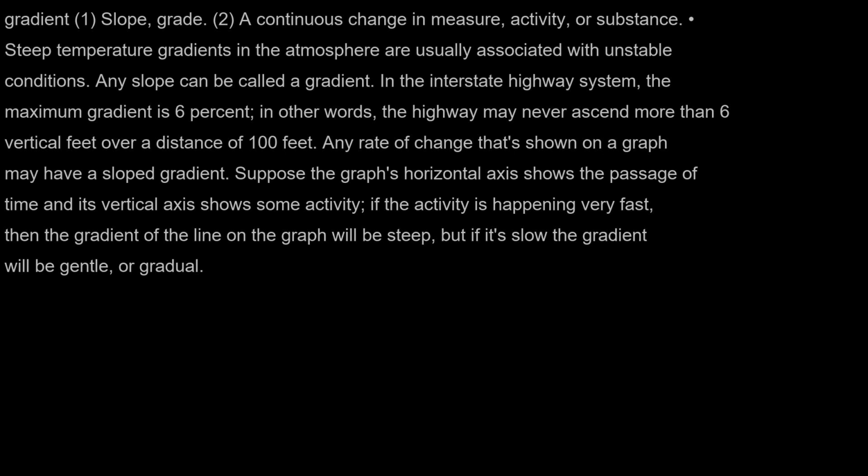Any rate of change that's shown on a graph may have a sloped gradient. Suppose the graph's horizontal axis shows the passage of time and its vertical axis shows some activity. If the activity is happening very fast, then the gradient of the line on the graph will be steep, but if it's slow, the gradient will be gentle, or gradual.